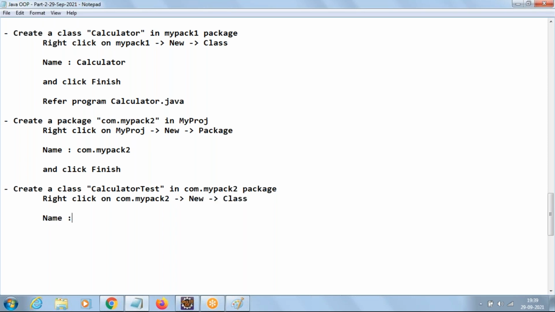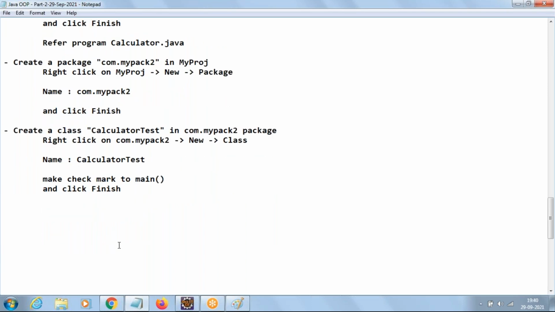Then give the name as CalculatorTest. Check the main method and click finish. Since I'm going with packages for the first time, I'm documenting every word properly. CalculatorTest.java, this we should run.